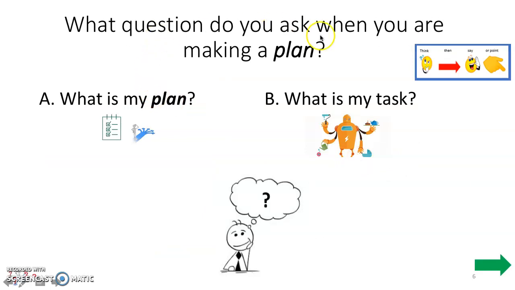So let's practice. What question do you ask when you are making a plan? Is it A, what is my plan? Or B, what is my task? Erin, think about your answer. Make your selection now. Did you say A, what is my plan? Great job.